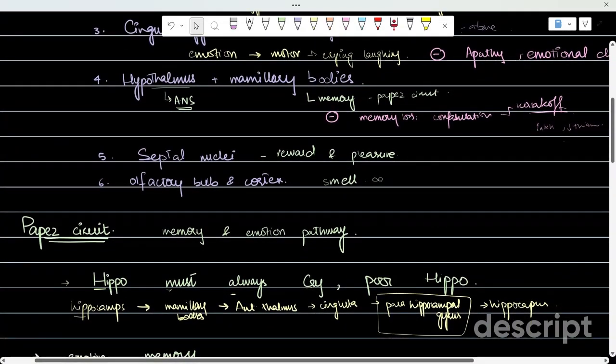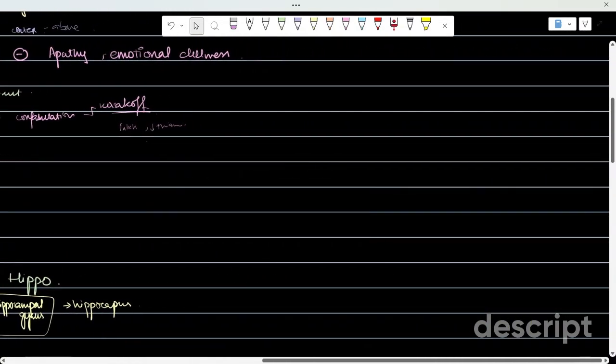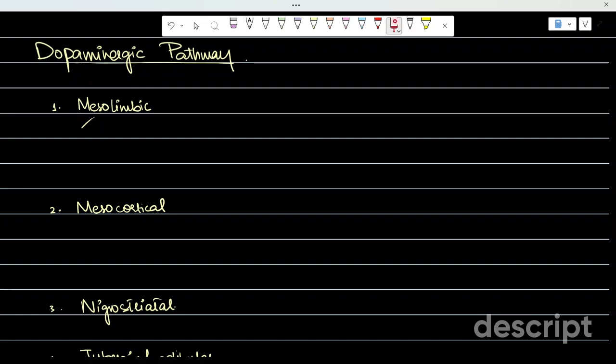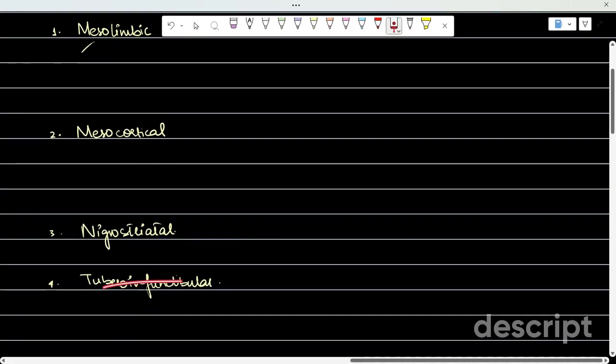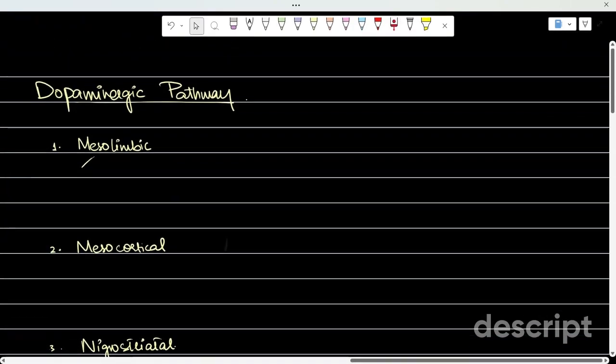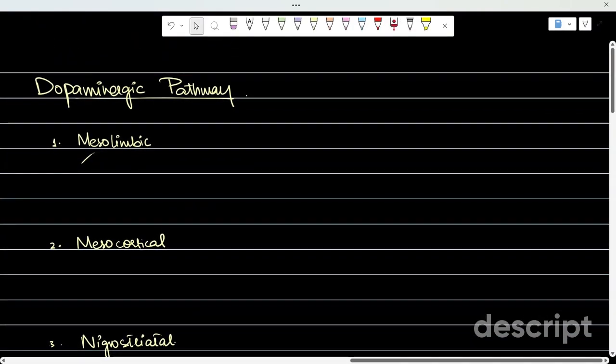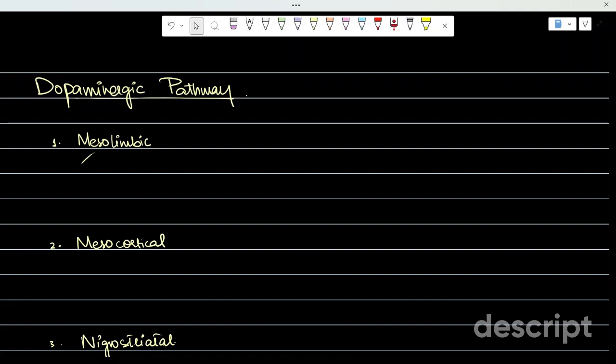We will now be discussing the dopaminergic pathways. So there are four main dopaminergic pathways. We have mesolimbic, mesocortical, nigrostriatal, and tuberoinfundibular. So these are the pathways in which dopamine is acting as a neurotransmitter, and these pathways are commonly altered by drugs, for example, antipsychotics or movement disorders. Anything involving dopamine will be affecting these pathways.